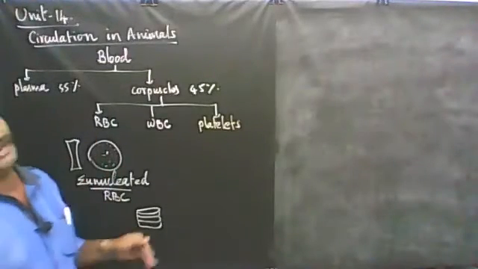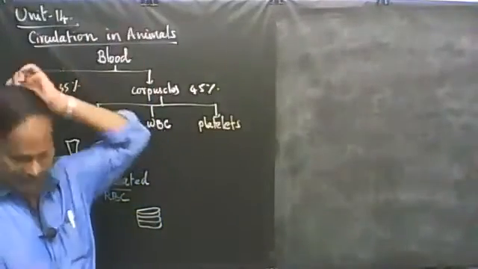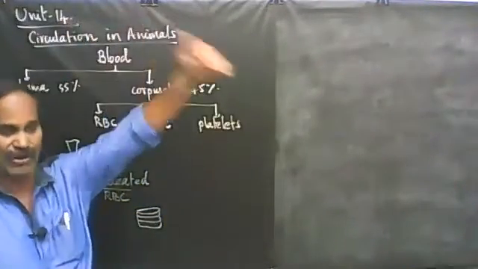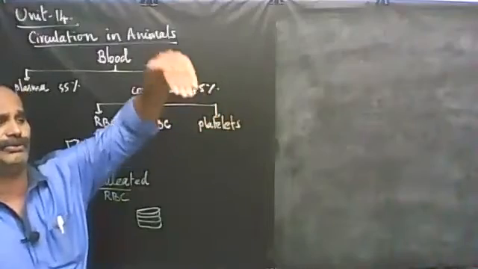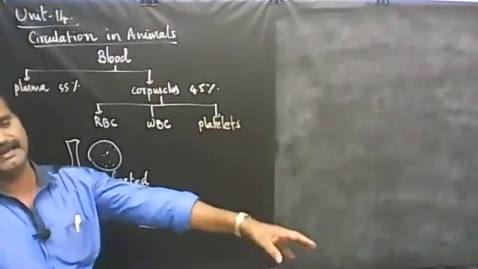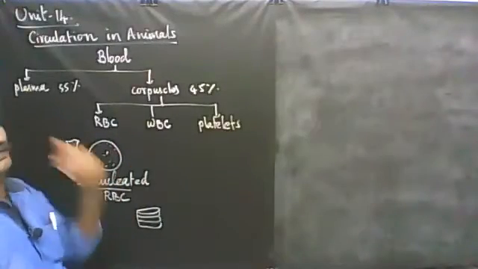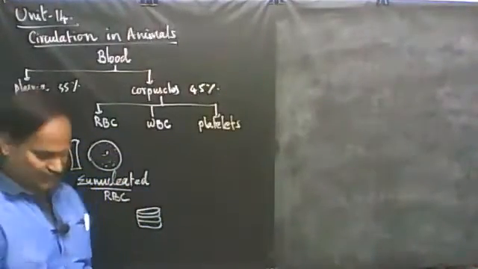So what is the function of RBC? RBCs are in general used to transport gases. They carry oxygen from the lungs to various parts of the body and supply oxygen to the cell. From the cell, they pick up carbon dioxide and bring the carbon dioxide to the lungs, from where it is exposed out.